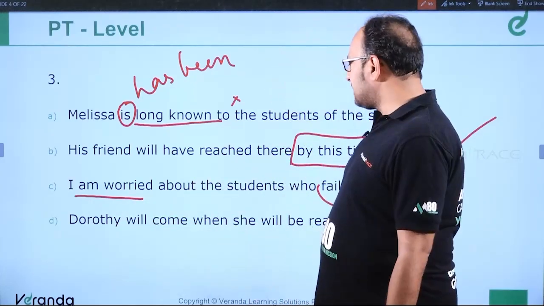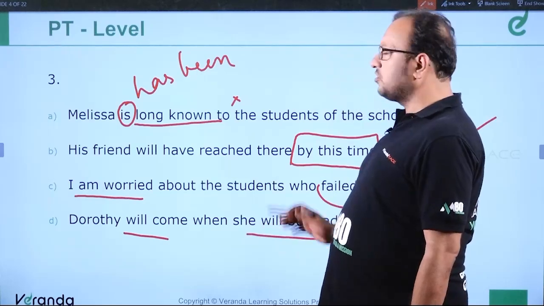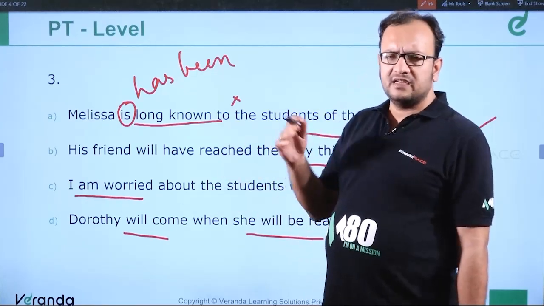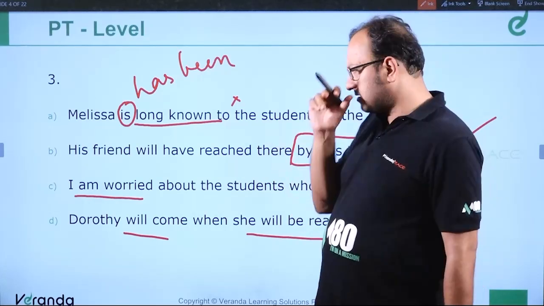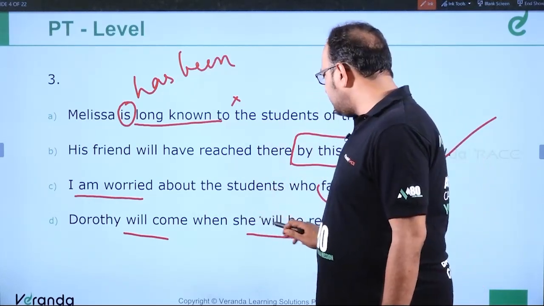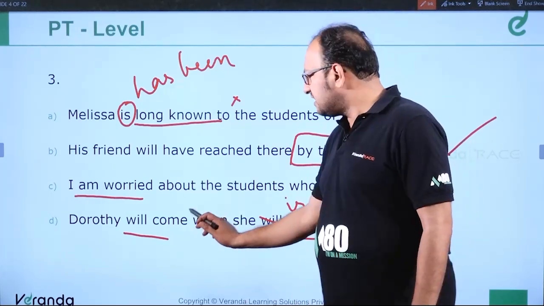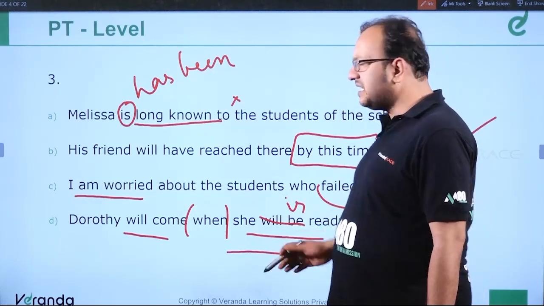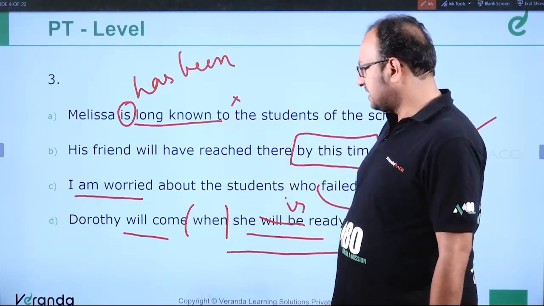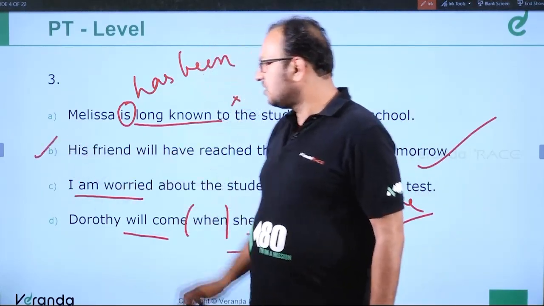Okay. Dorothy will come when she will be ready. Will come, will be ready is a wrong structure because there cannot be two parallel wills. There cannot be two wills in a sentence. So Dorothy will come when she is ready. Will be is replaced by is, because this is a subordinate conjunction followed by a subordinate clause. So it should be is, not will be. Clear? So the correct sentence was B.